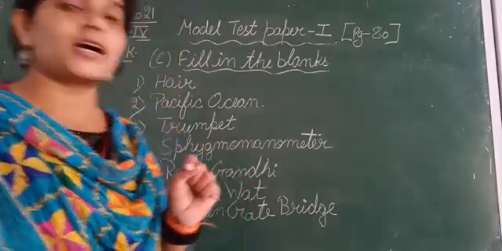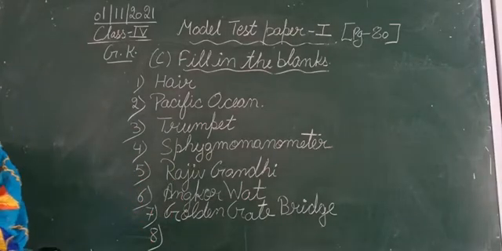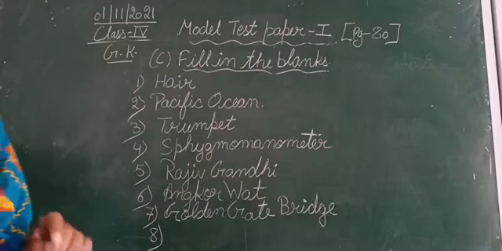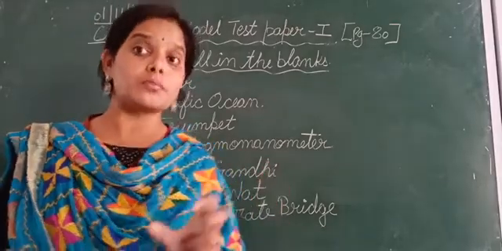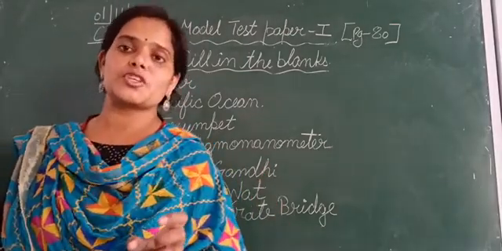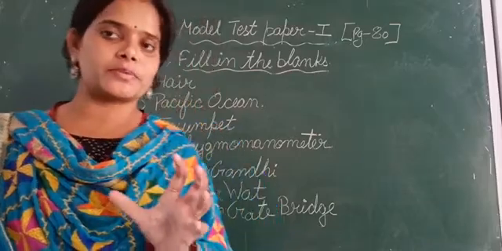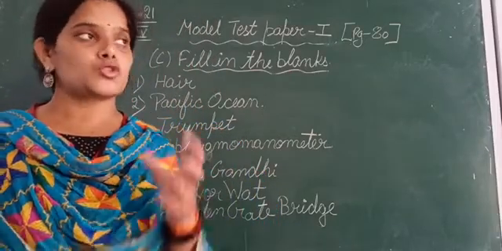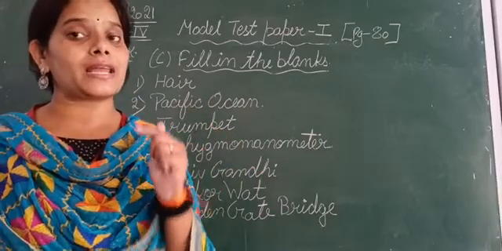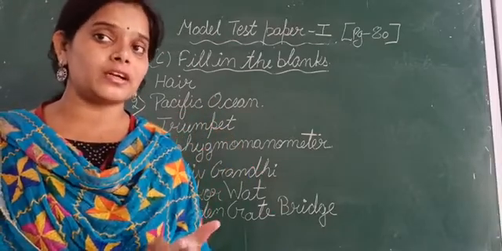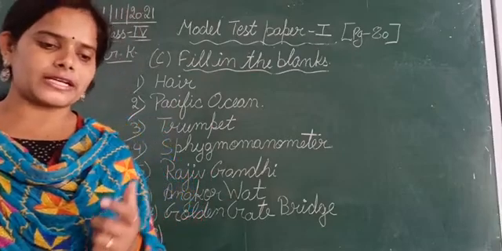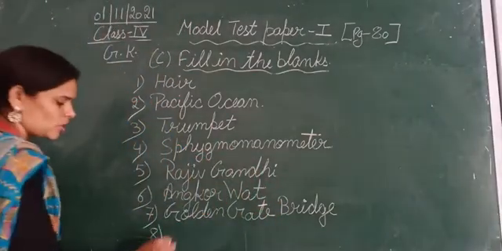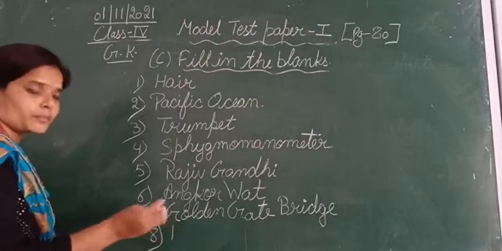That is Mars Orbiter Mission. So this was a mission, the Mars Orbiter, which we call MOM. Under this mission, a satellite, the Mangalyaan, went into space. It is also called the Mangalyaan Mission. India was the first country to enter the orbit of Mars. So that is MOM. So what is the name of the mission? That is Mars Orbiter Mission, or you can say MOM.